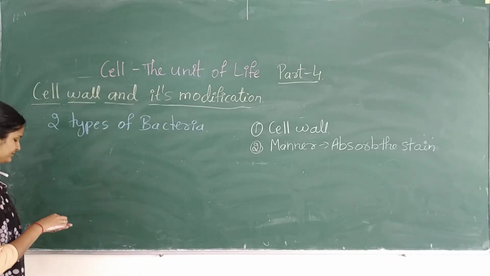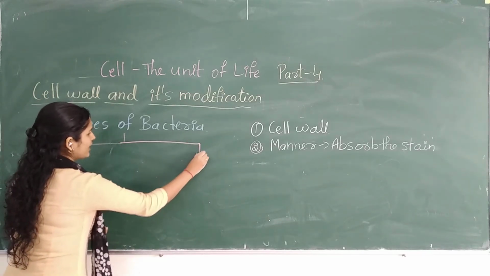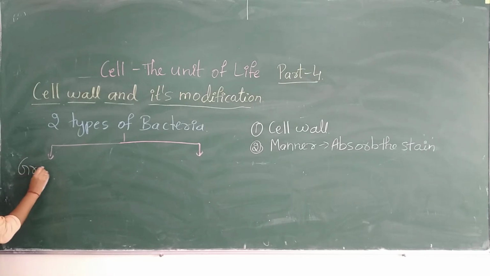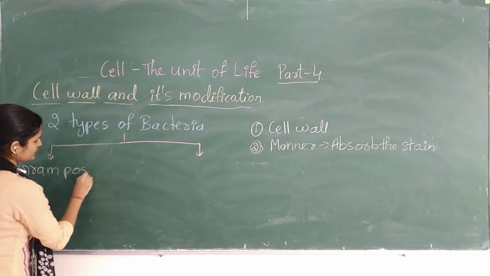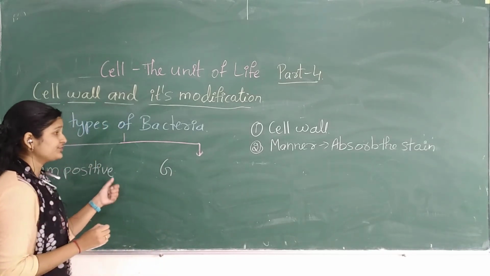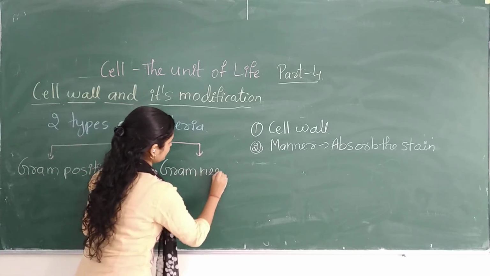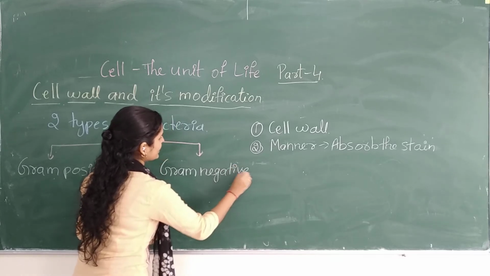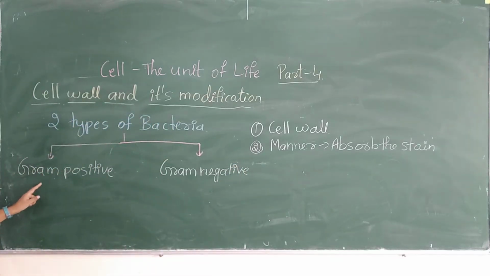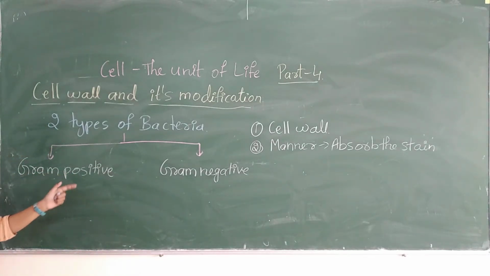What are those? Very good. Gram positive. The scientist who found these bacteria, the name is Gram. Based on his name only the bacteria are named. First one is Gram positive and Gram negative. So tell me, which stain is absorbed by which bacteria?